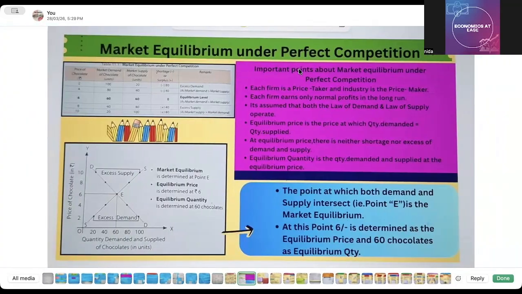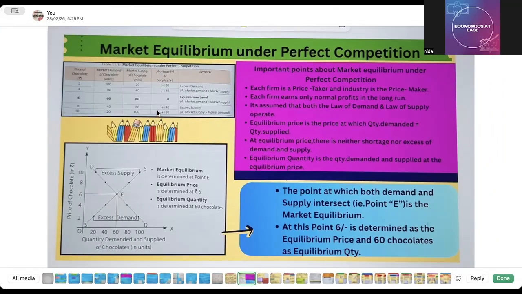Now market equilibrium under perfect competition. As we know, perfect competition is where the firm is a price taker and it earns only normal profit in the long run, and it assumes that both the law of demand and the law of supply operate. And equilibrium price is the price at which quantity demanded is equal to quantity supplied. Now we can see here, this is the situation of market equilibrium, right?